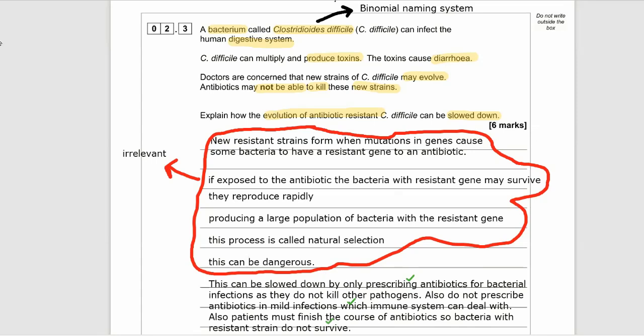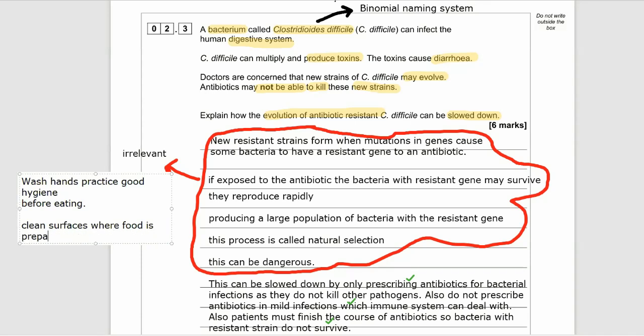Unfortunately, all of this is irrelevant to the question, because the question specifically says how can the evolution of the resistant strains be slowed down. It doesn't say explain how an antibiotic resistant strain is formed, which is what I've said here, circled in the red. So what you really need to focus on is that the production or evolution of antibiotic resistant bacteria can be slowed down by only prescribing antibiotics for bacterial infections, as antibiotics won't kill other pathogens like viral infections.